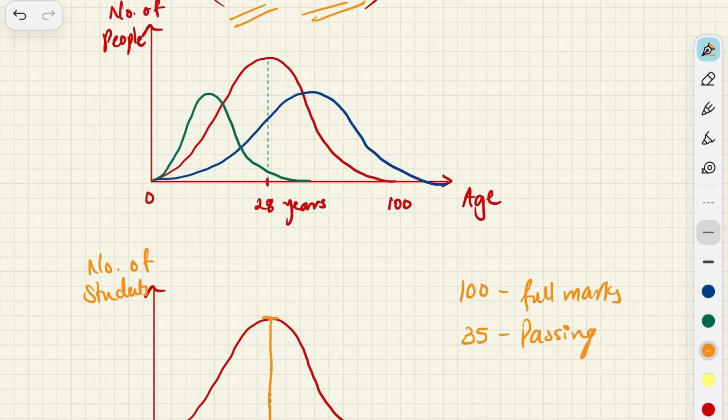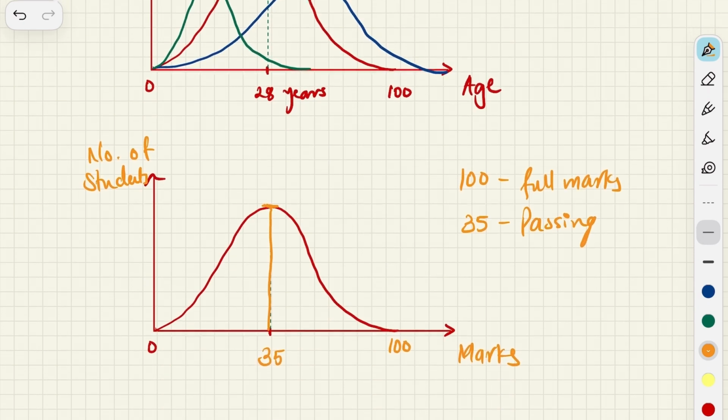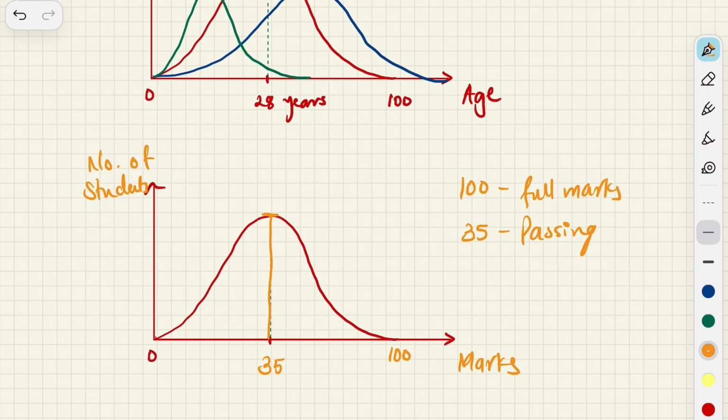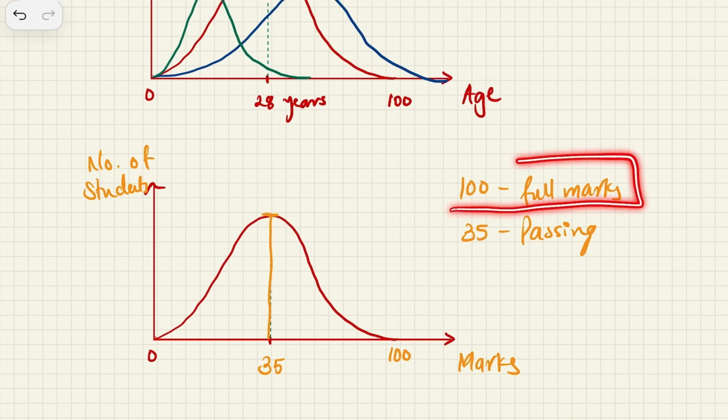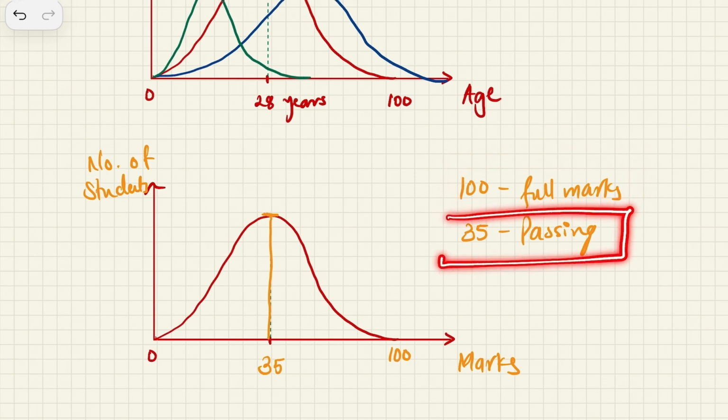Now coming back to another graph, where we have the number of students on the y-axis and marks on the x-axis. This is generally data published by many universities and boards after the exams are over and the results are declared: how many students passed with how many marks, who got maximum marks, all that stuff. So let's say for some university or board, the full marks is 100. The marks were out of 100 and the passing criteria was 35.